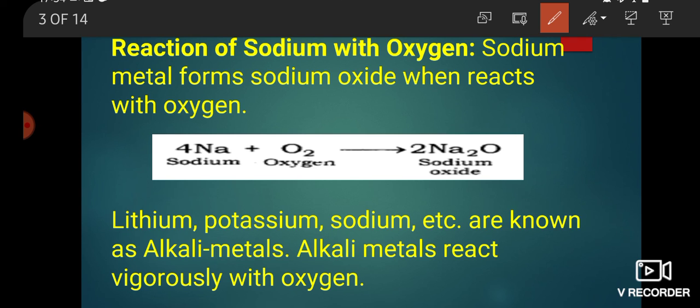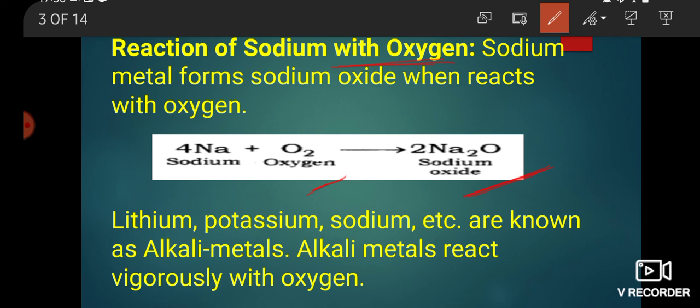Reaction of sodium with oxygen. Sodium metal forms sodium oxide when it reacts with oxygen. Here sodium reacts with oxygen to form Na2O, and the final reaction is 4Na plus O2 gives 2Na2O, that is sodium oxide.